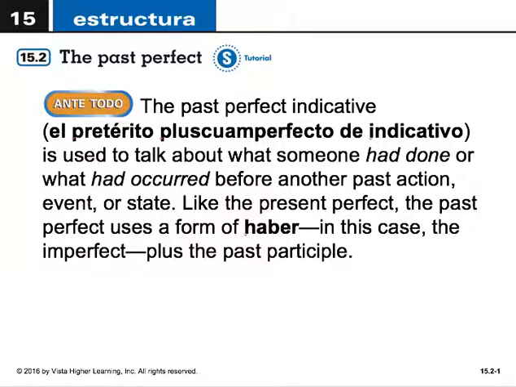Today we're going to look at section 15.2, the past perfect. The past perfect indicative, or el pretérito pluscuamperfecto del indicativo, is used to talk about what someone had done, or what event had occurred before another past action, event, or state. Like the present perfect, the past perfect uses a form of haber, in this case, in the imperfect, plus the past participle.